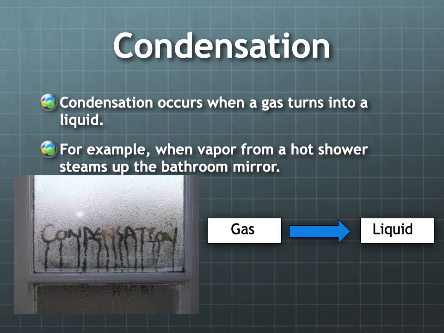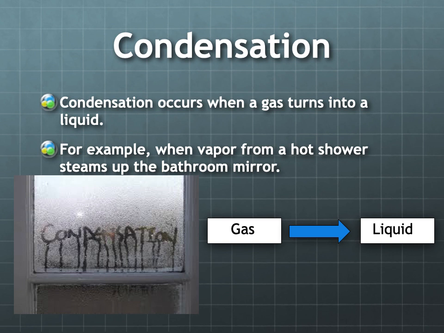So, for example, you take a hot shower and there's lots of steam, water vapor coming off the hot water. Eventually that is going to settle in the air in the bathroom, and when it lands on the bathroom mirror, it cools down. It takes away some of the heat. And so that water vapor that was super hot coming out of the shower cools on the mirror and changes its state into a liquid.